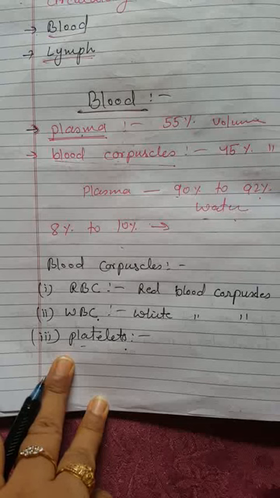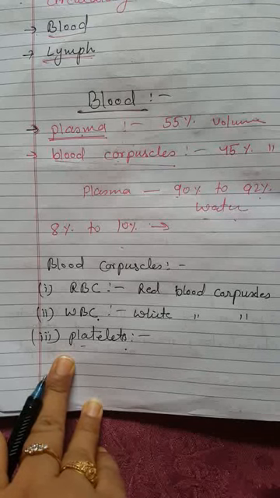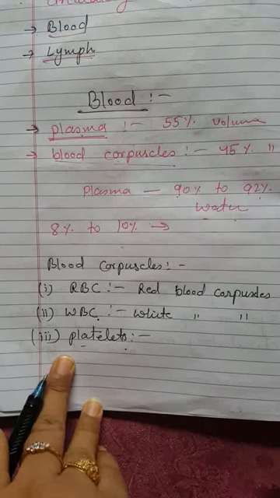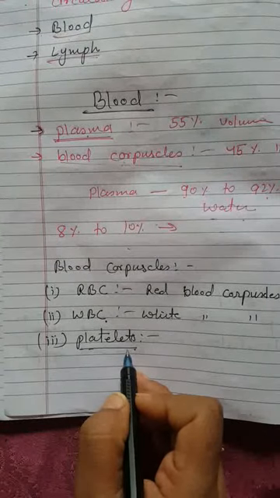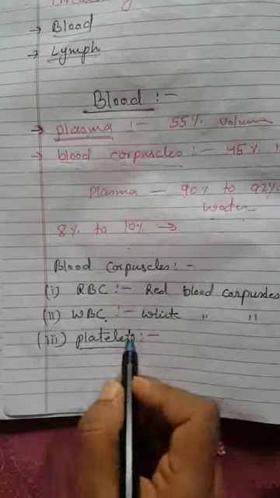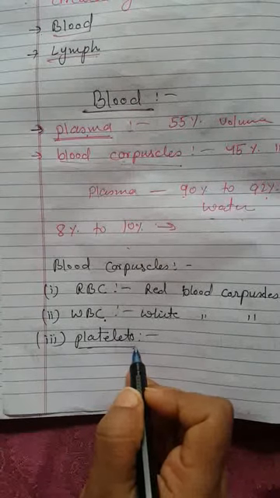So to avoid this situation, the body has its own natural device. This is the platelets. Blood loss is prevented by forming a blood clot. The blood clot sets, which stops the blood leakage. These platelets play a major role in forming blood clots. So whenever there is injury or loss of blood, these platelets are responsible for checking the blood leakage.